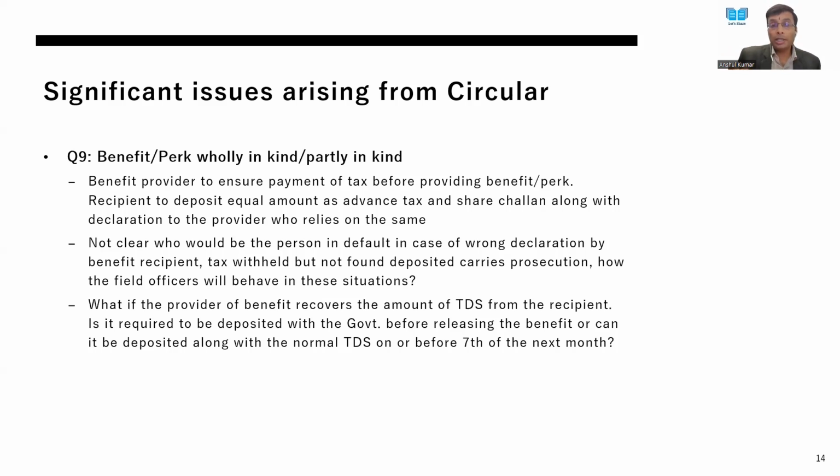But in a situation where the cash component I provided was not sufficient to deposit TDS, and I have recovered the amount, it is not clear whether it needs to be deposited before the benefit is provided or on the 7th. So this also creates a little bit of a compliance issue, because if you have deposited on the 7th, the income tax authorities may come and say that you have not ensured the tax was deposited before the benefit was released.